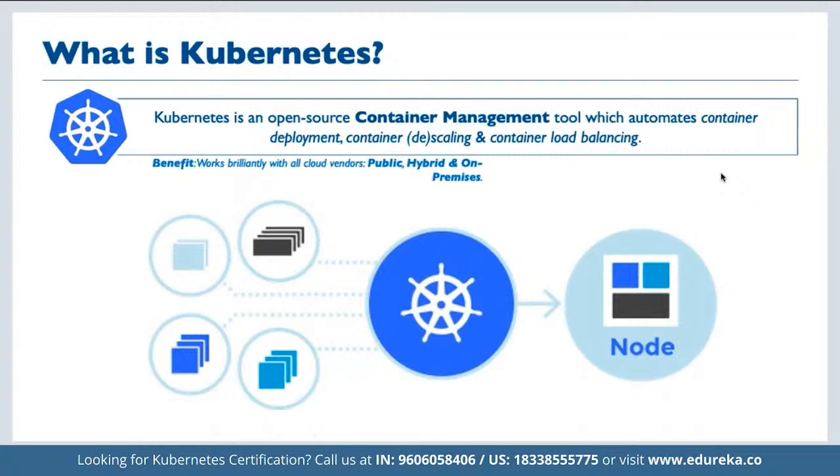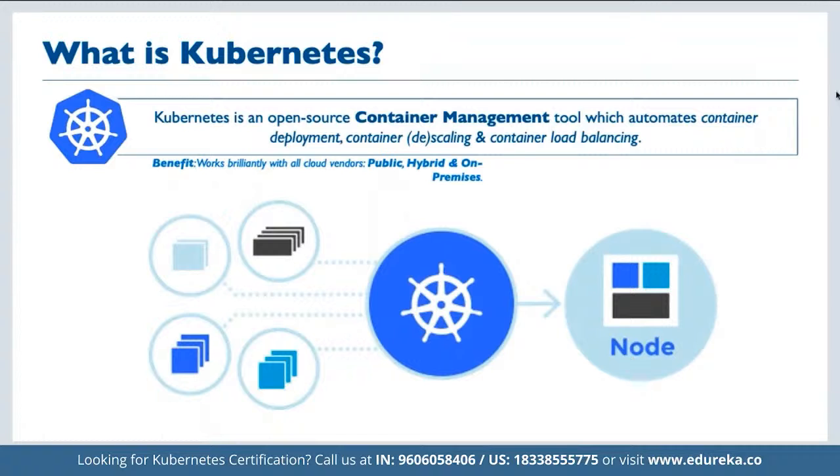Kubernetes is one of the most popular container orchestration tools for large clusters of containers that we have deployed. Then we also have Docker Swarm, but Docker Swarm is efficient for small scale applications. If we have a large number of containers, then Docker Swarm fails, and that's where Kubernetes comes into play.